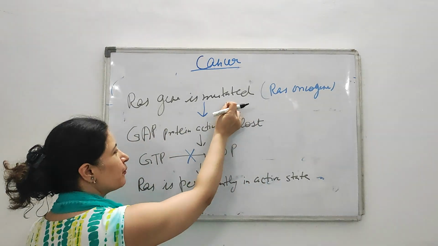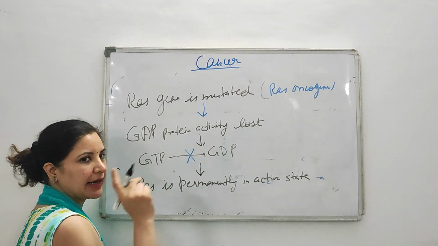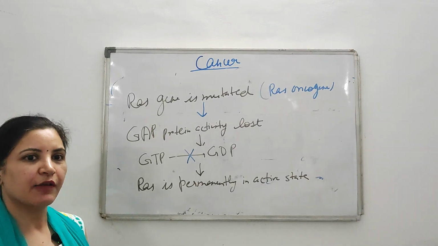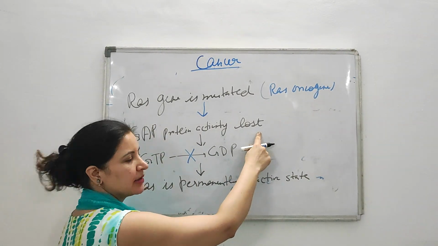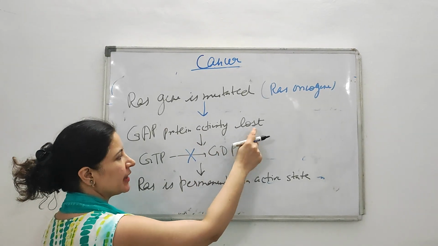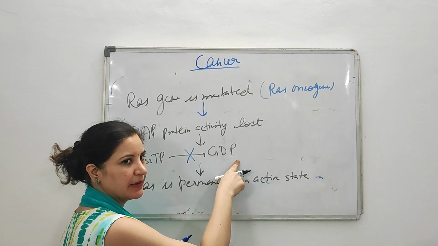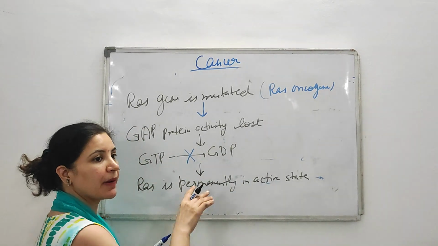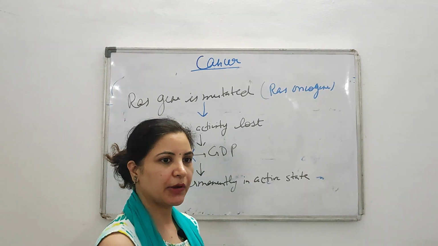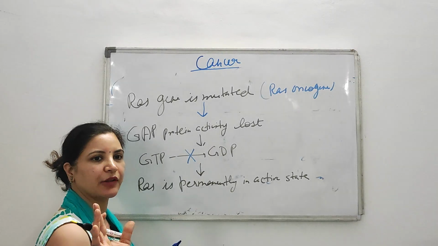Because of this mutation, the GAP protein activity, that is GTPase activating protein, which was active previously, is lost. So when this activity is lost, GTP cannot be converted back into GDP. And when GTP cannot be converted into GDP, RAS is permanently in its active state, because as long as RAS is attached with GTP, it is always in its active state.